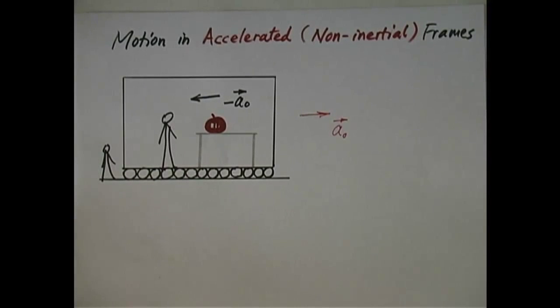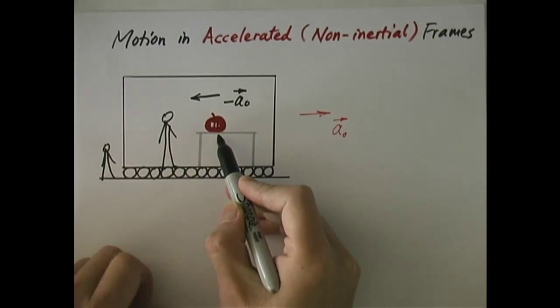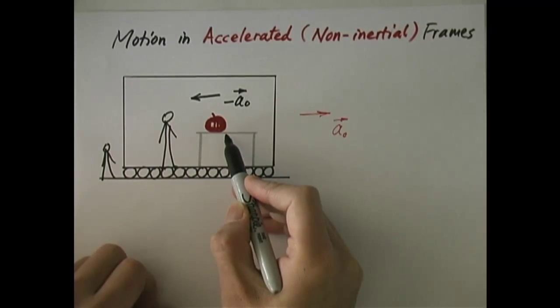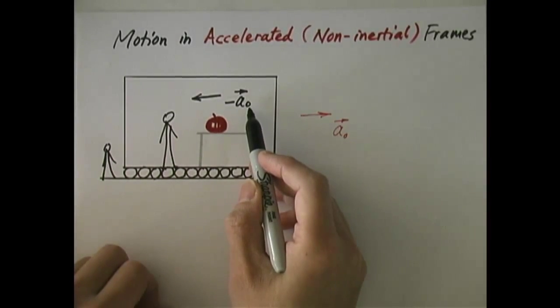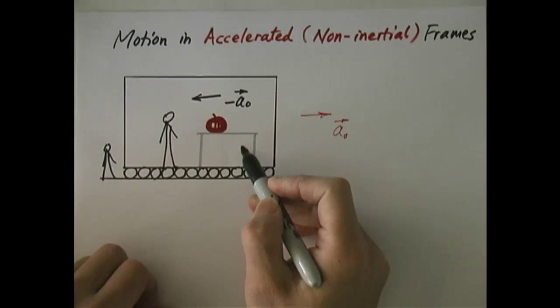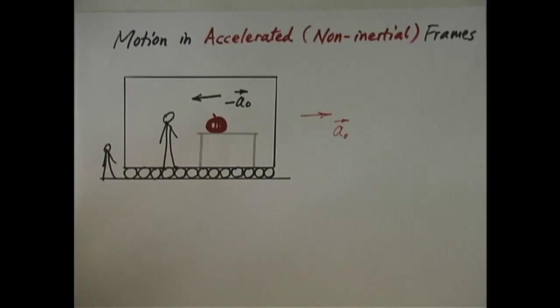Well, there are two ways to go. One is, you say, Newton's second law is not valid anymore from my point of view, because if you try to measure the force on the apple, it is still zero, right? There's no friction. The table is completely horizontal and smooth. And yet the apple suddenly picks up an acceleration, negative A0. So you had zero force, and yet apparently there was an acceleration, negative A0. So Newton's second law is wrong. That's one way to explain it. Well, is Newton's second law wrong in this case? Yes, it is, because there is a condition for the validity of Newton's second law.